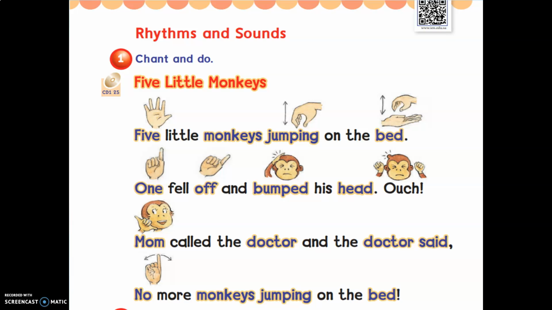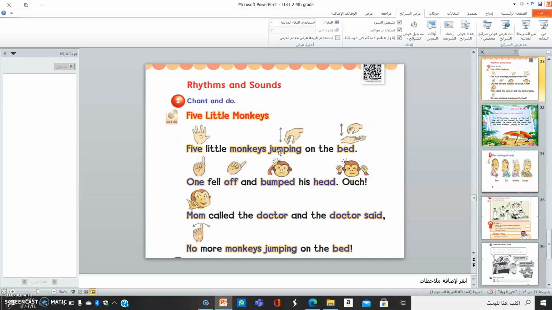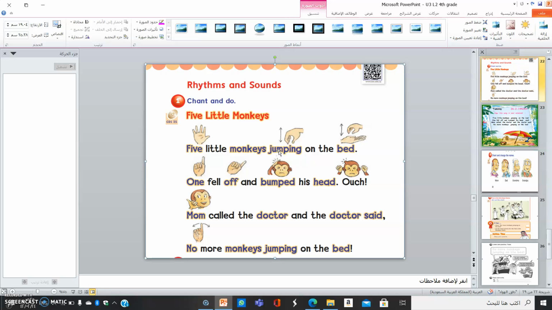Rhythms and sounds. Exercise 1. Chant and do. 5 little monkeys. 5 little monkeys jumping on the bed. One fell off and bumped his head. Ouch! Mom called the doctor and the doctor said, "No more monkeys jumping on the bed."